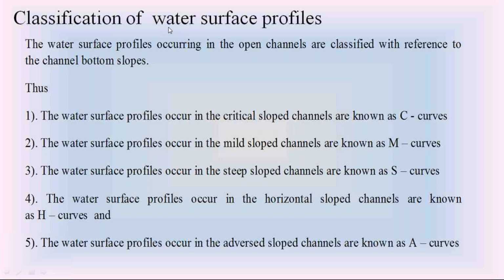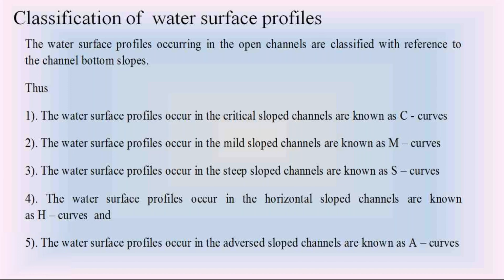Please don't confuse. This is not the critical water surface profile. This is not the normal water surface profile. This is the gradually varied water surface profile. We are discussing the gradually varied flow in Unit 2.